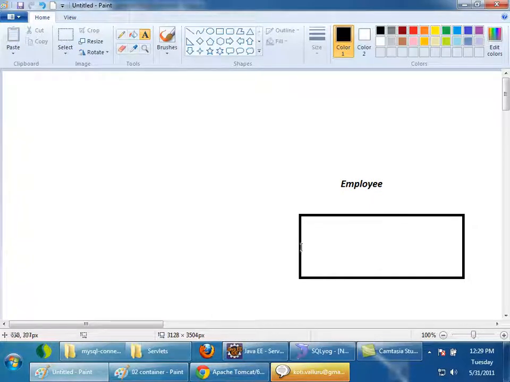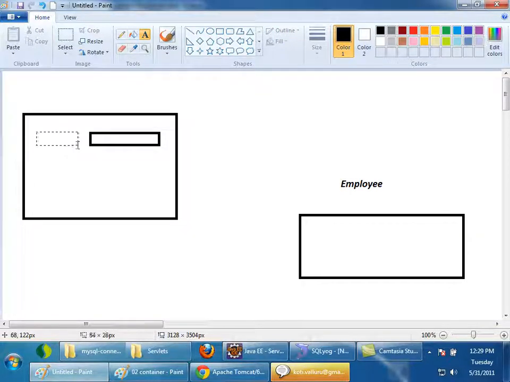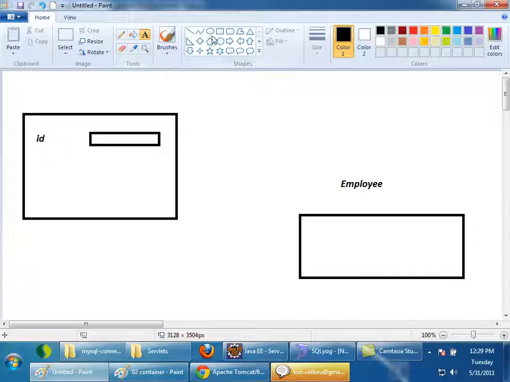Now my first page should be like this. My first page should be an HTML page which should ask for employee ID. It should ask for the ID and have a submit button.